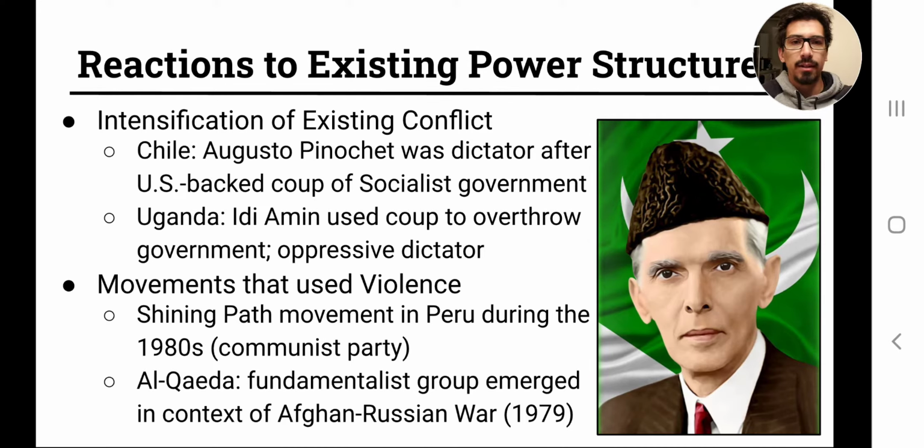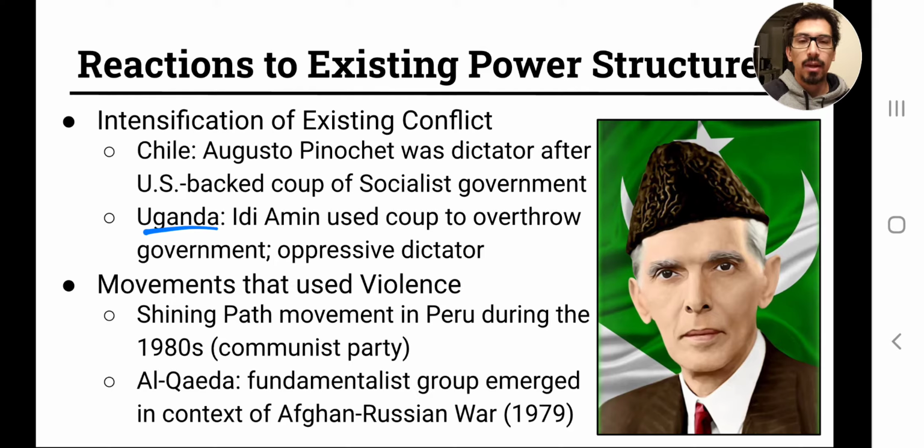Another example here in Uganda, you have a guy named Idi Amin who also used a coup to overthrow the government, and there's a couple of reasons for what was going on in Uganda. It wasn't like everything was just peachy.